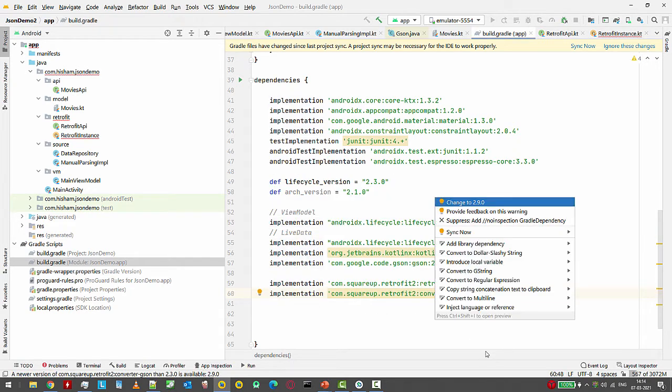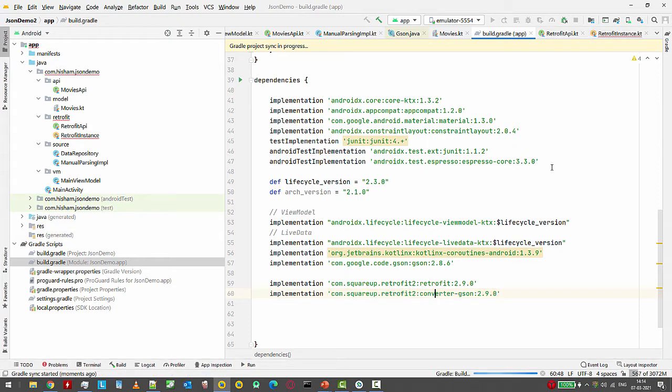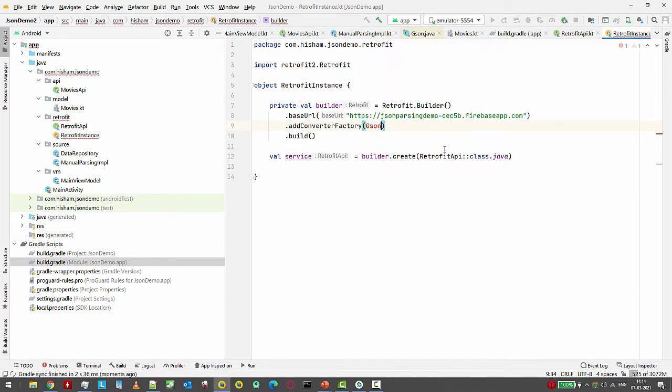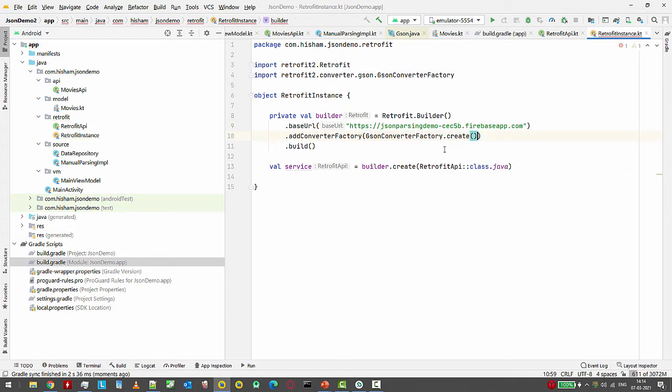Implementation. Yeah, that's it. Gson, GsonConverterFactory. Okay, finally, and create.